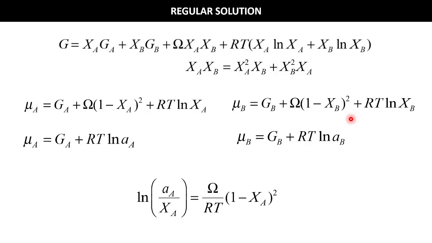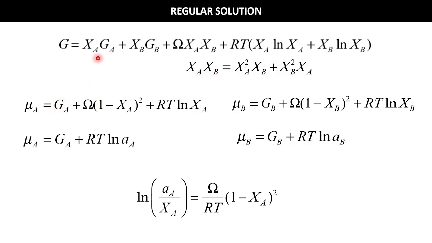So now we have a clear picture of the Gibbs free energy for a regular solution model: mechanical mixture XA GA plus XB GB, plus enthalpy of mixing omega XA XB, plus entropy of mixing RT XA ln XA plus XB ln XB. Now we can write the XA XB term as XA squared plus XA XB, because XA plus XB is equal to 1, right? If we take the common factor, then we get XA plus XB into XA XB.